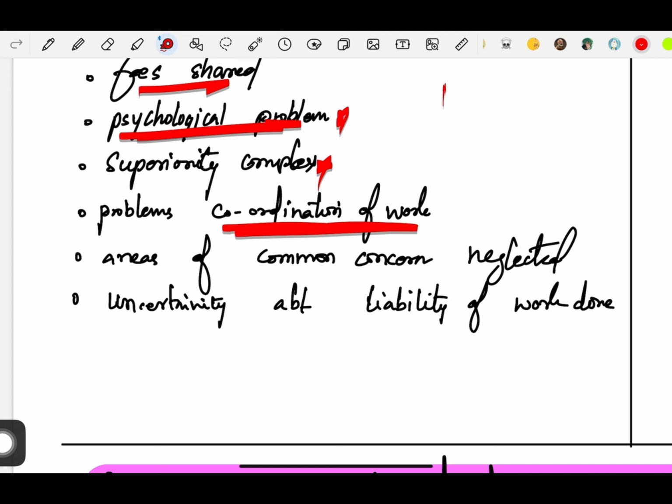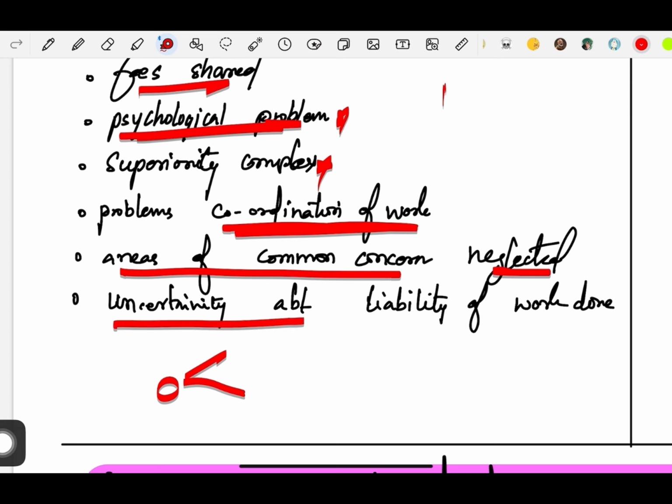There are problems in coordination of work and the areas of common concern are neglected. Okay, there are areas which are of common concern. Both the auditors need to put their attention or focus towards it. But what is happening? Because of the joint audit, the commonly concerned areas are getting neglected. There is uncertainty about liability of work done. Okay, so basically the liability of the work is not certain. To which auditor should I give this liability? There is uncertainty about liability, and because of this, the areas of common concern are neglected.